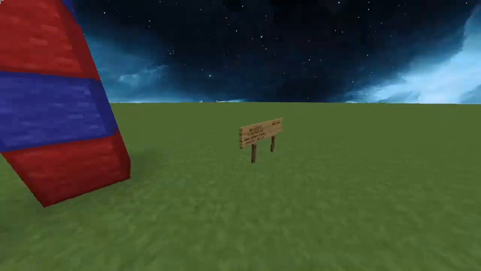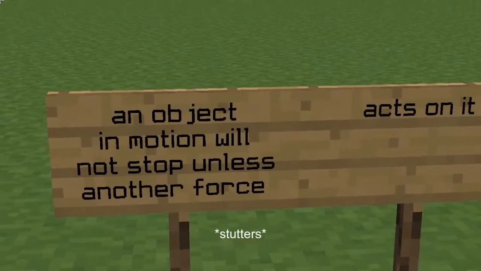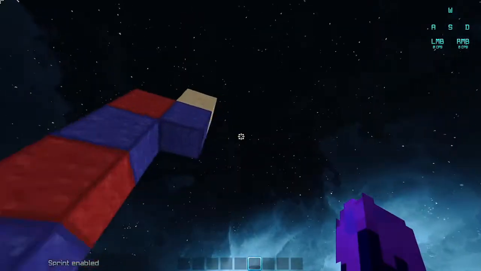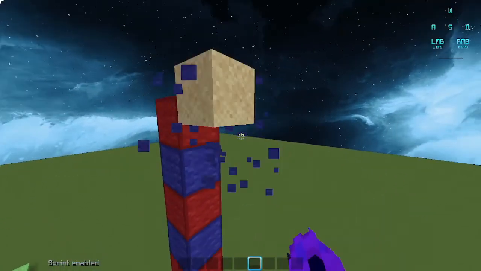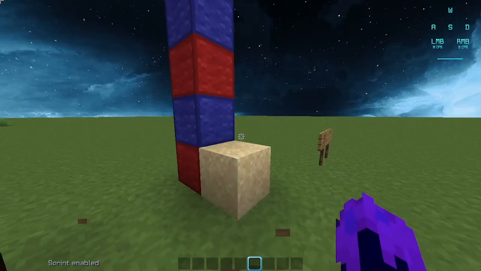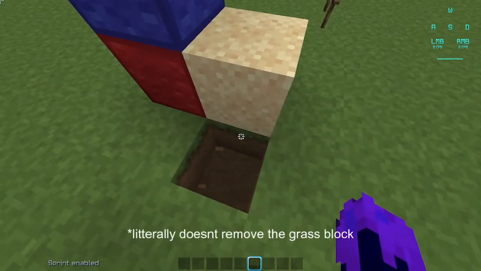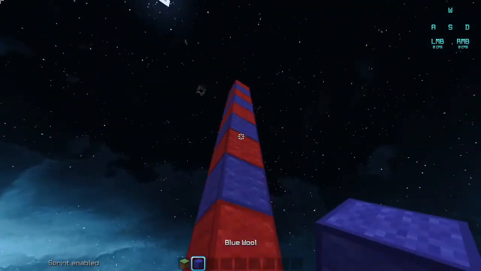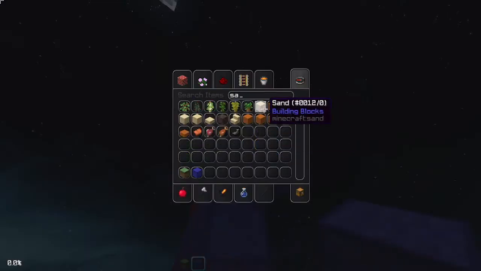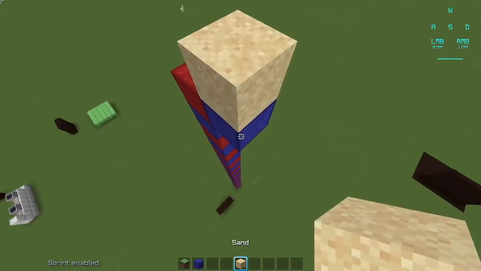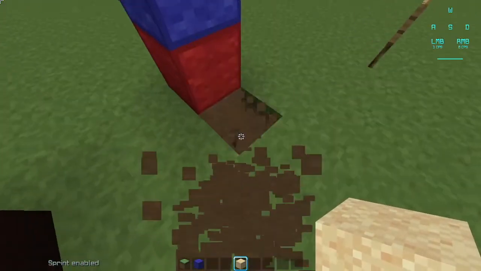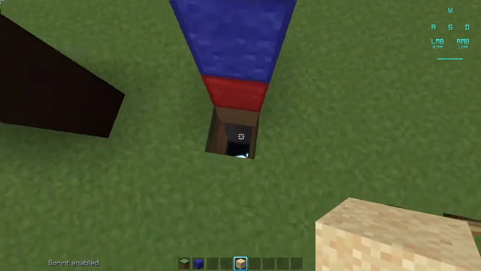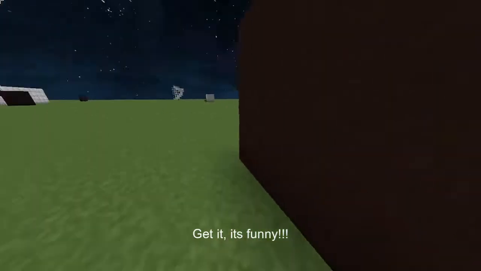Newton's first law states that an object at rest will stay at rest, and an object in motion will not stop unless another force acts upon it. So, for instance, this sand block right here will keep moving until another force acts upon it, which will be this grass block. Now, if I were to remove this grass block and went back up and placed the sand back again, it will keep falling forever. As shown, it keeps on going and going, just like my grades do. Yay!